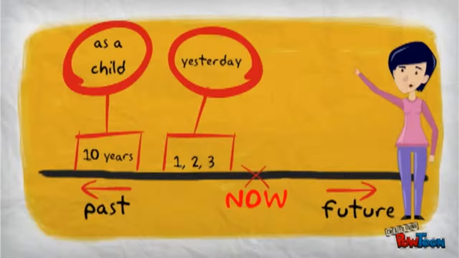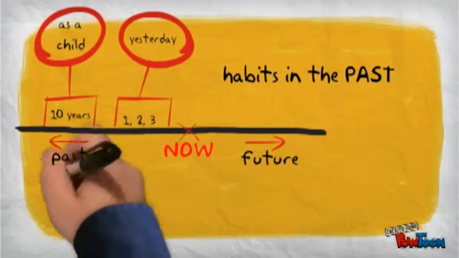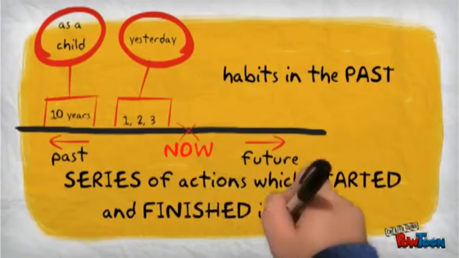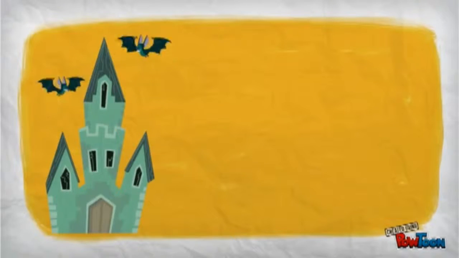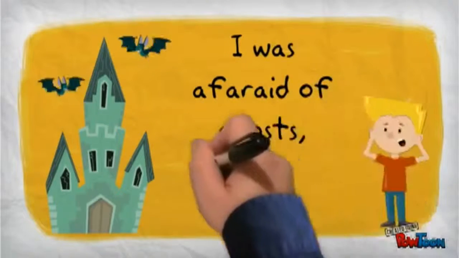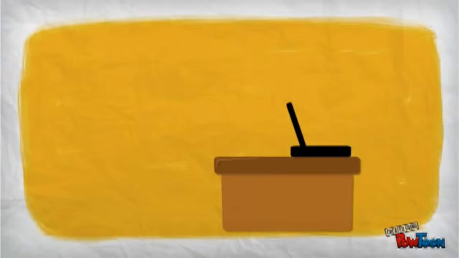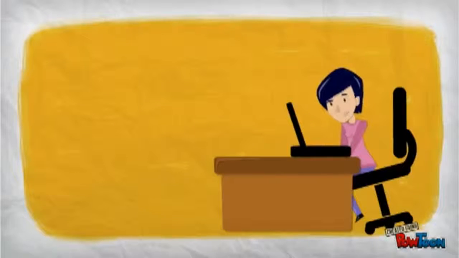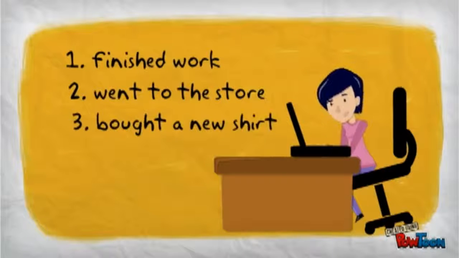Look at the graphic. We also use past simple tense to talk about habits in the past, or about series of actions which started and finished in the past. For example, I was afraid of ghosts when I was a child. Yesterday, I finished work, went to the store and bought myself a new shirt.